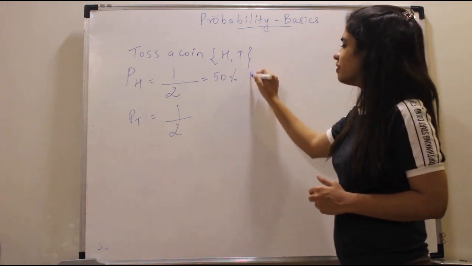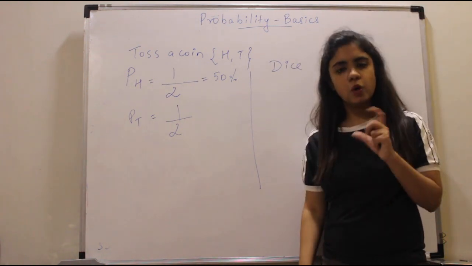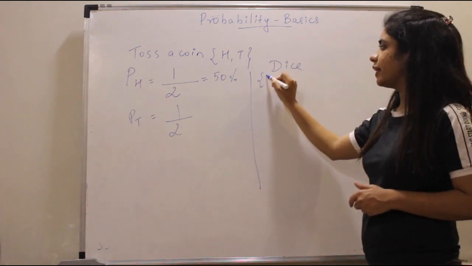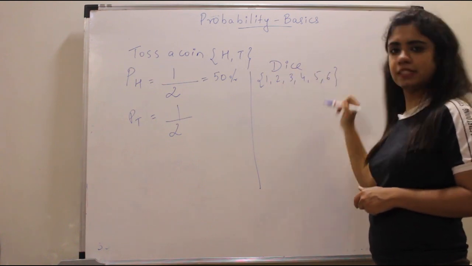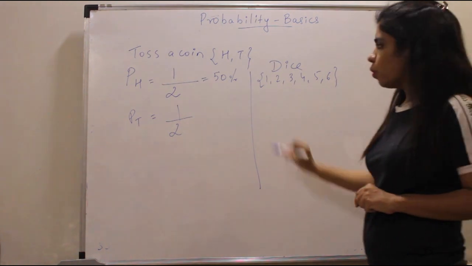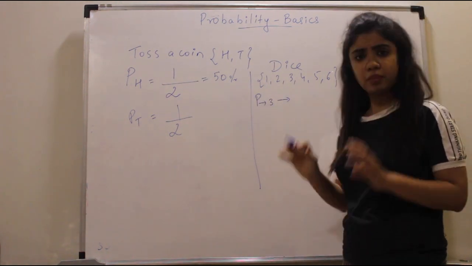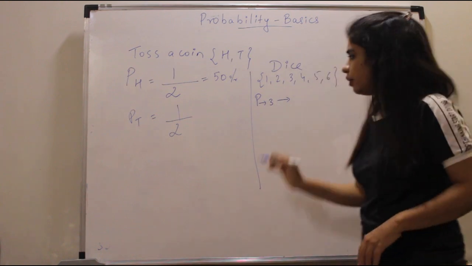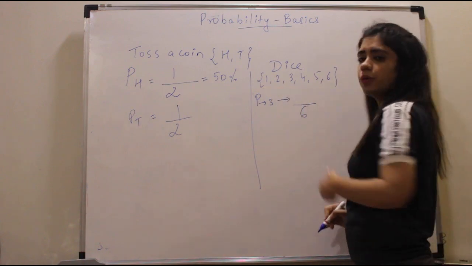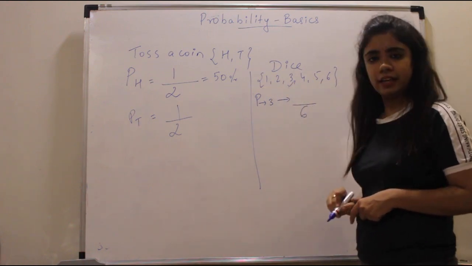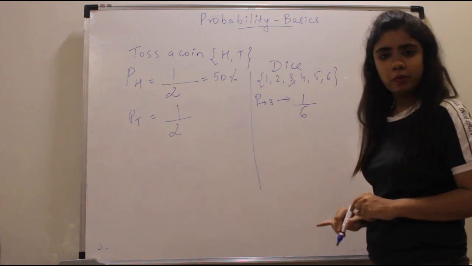Correct? Now suppose I roll a dice. What are the possible events? I can get 1, 2, 3, 4, 5, 6. My question to you is, what is the probability that I get a number 3? I should get 3 only. Now the total number of events is 6. How many 3s do you have? You have only one 3. So there is only one way in which you can get a 3. So this will become 1 upon 6.